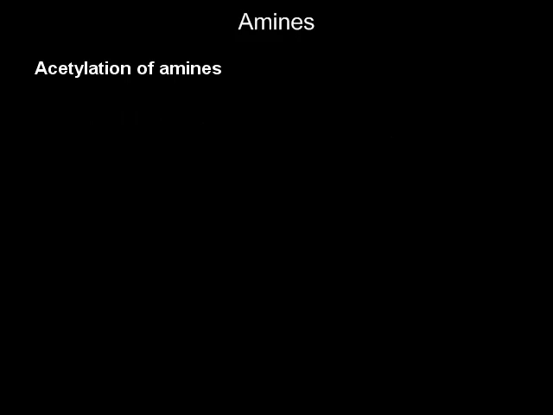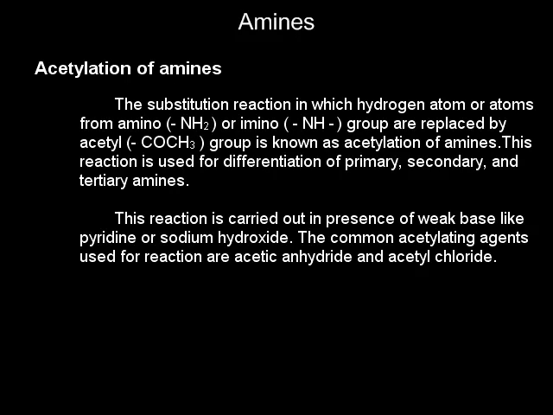Next reaction is acetylation of amines. The substitution reaction in which hydrogen atom or atoms from amino or imino group are replaced by acetyl group is known as acetylation. This reaction is used to differentiate primary, secondary and tertiary amines. This reaction is carried out in presence of a weak base like pyridine or sodium hydroxide. The common acetylating agents used for the reaction are acetic anhydride and acetyl chloride. The formulae are as follows.